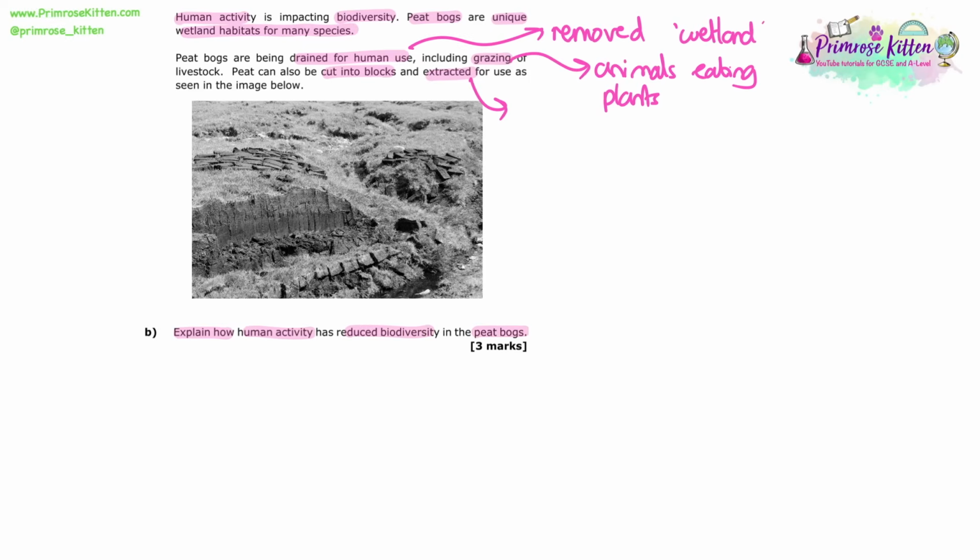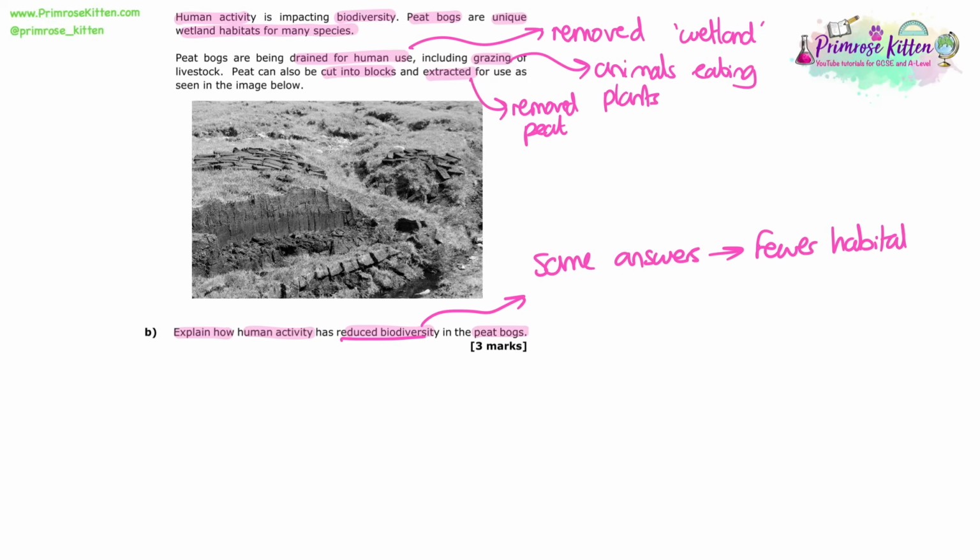So it gives us some clues in the question. It's talked about the fact that they've drained it, so they've removed the wetland element, they've drained the water, they've got animals eating the plants through grazing, they're also removing the peat itself. So this question has got some clues in the question to help you, and also we may remember about peat from GCSE, but it's about making sure that you're explaining why those things are reducing biodiversity specifically.